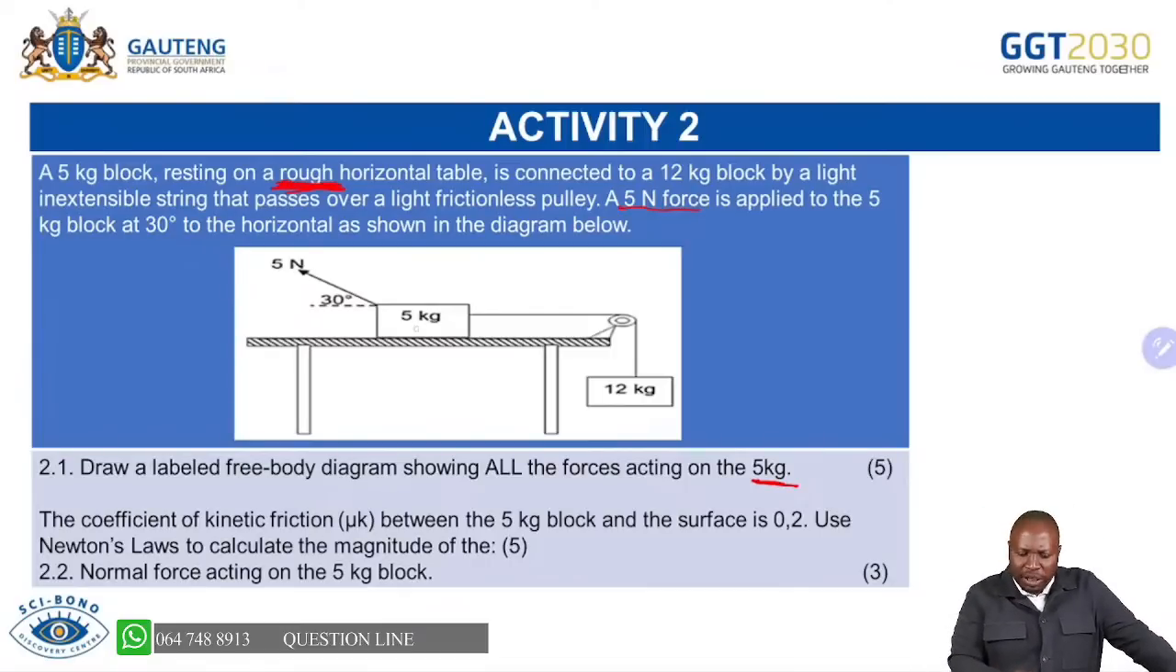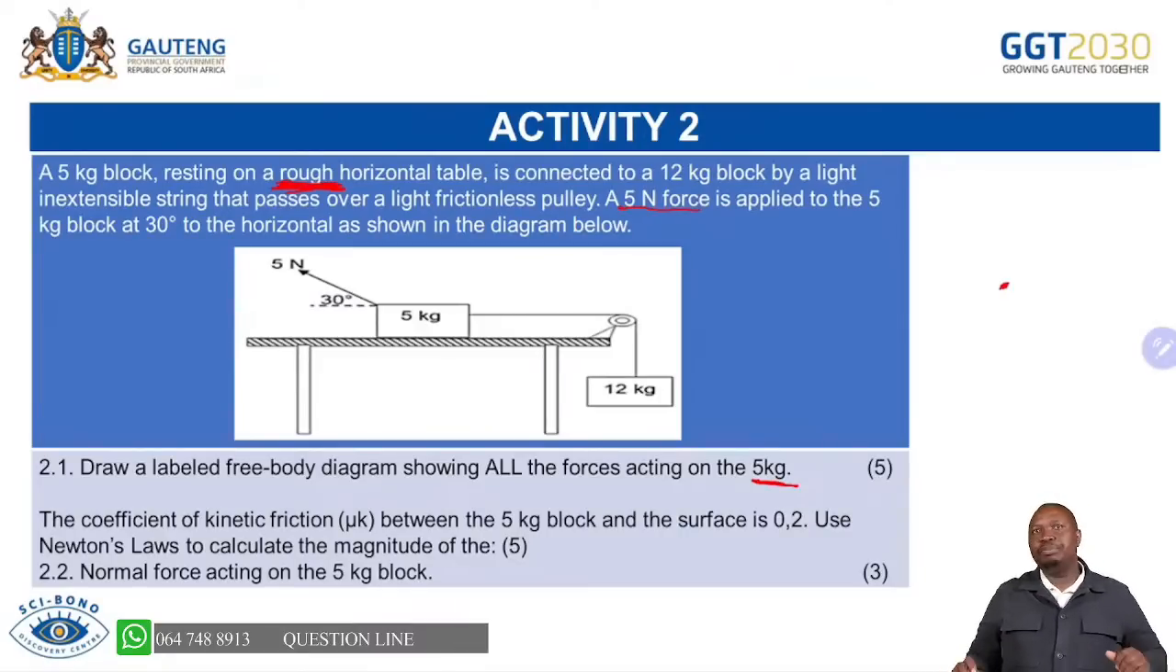Now, on the 5 kg block, please don't resolve any forces. What you do is draw a free body diagram, so it's a no body diagram. You just make that dot and draw the forces as they appear on the object. We have our tension moving to the right, and our applied force of 5 Newton going upward like that.